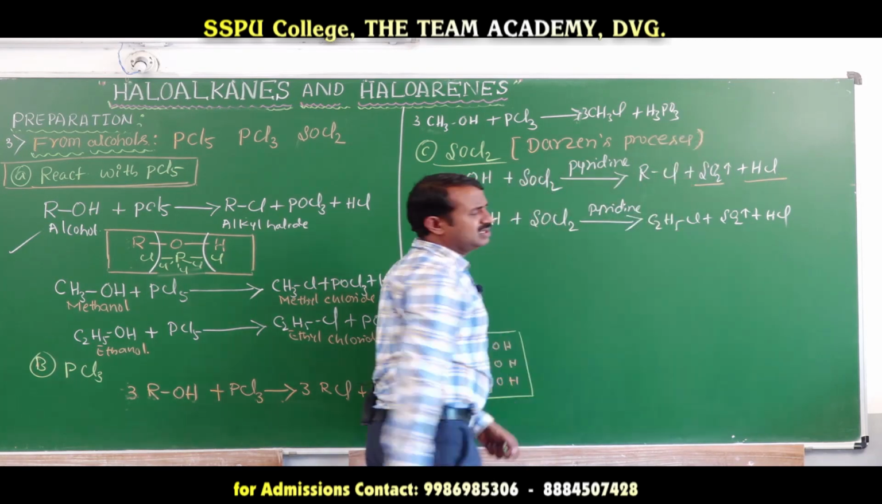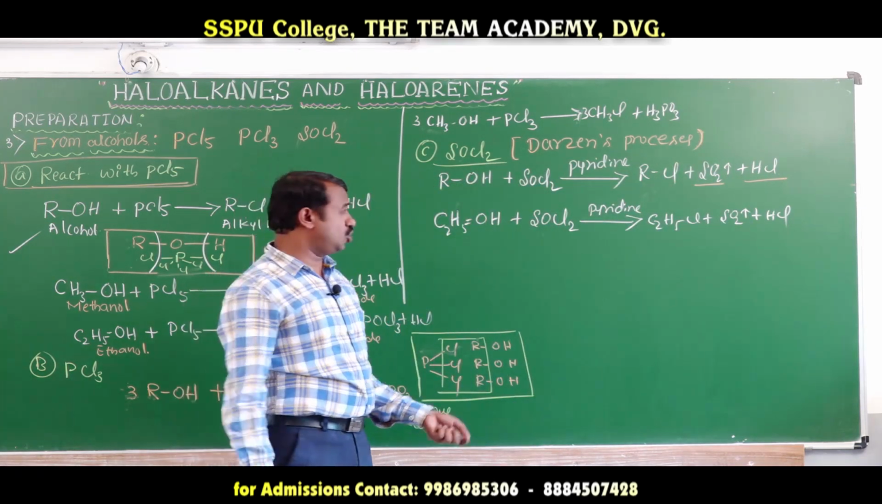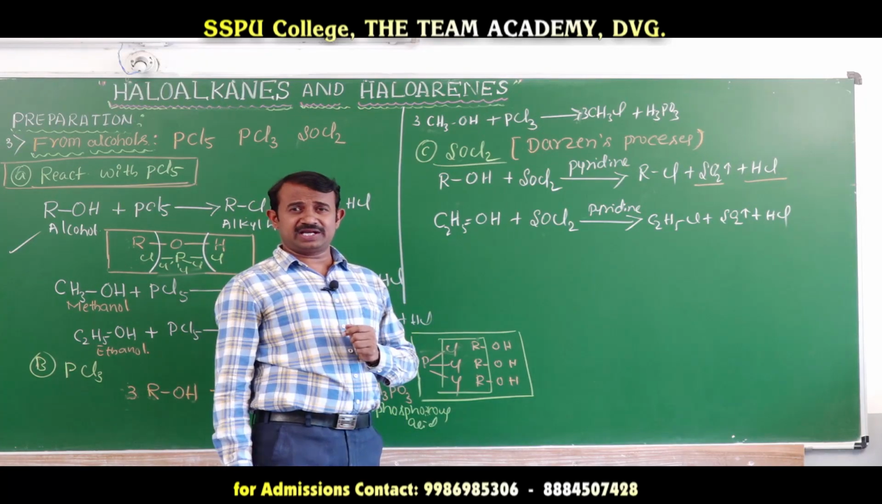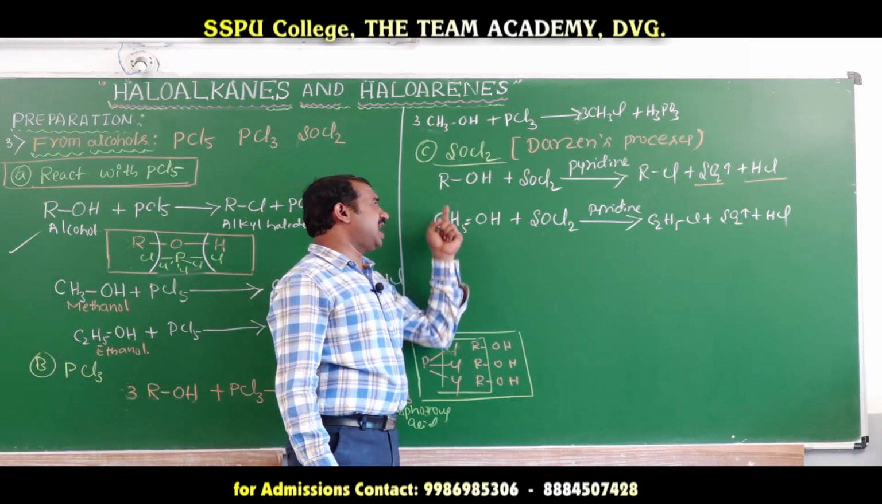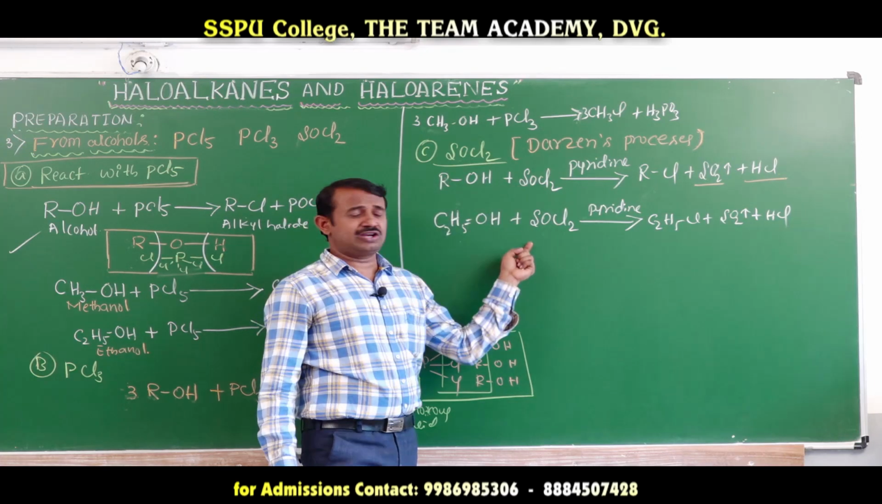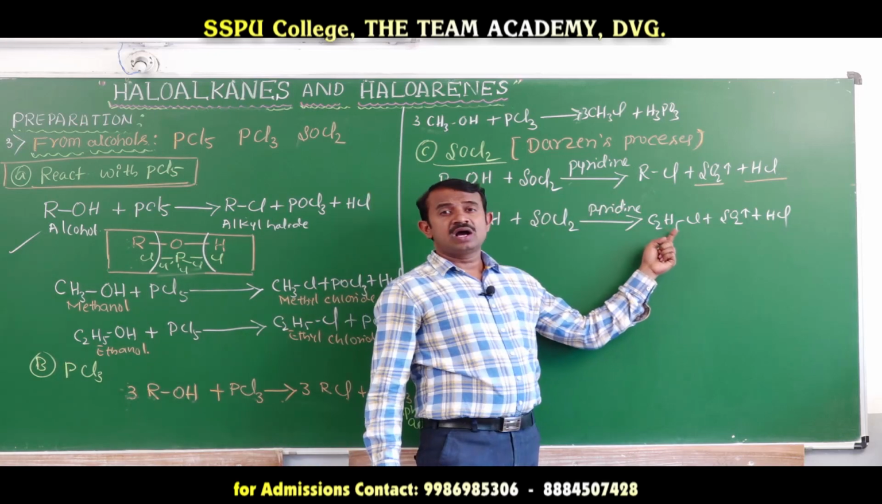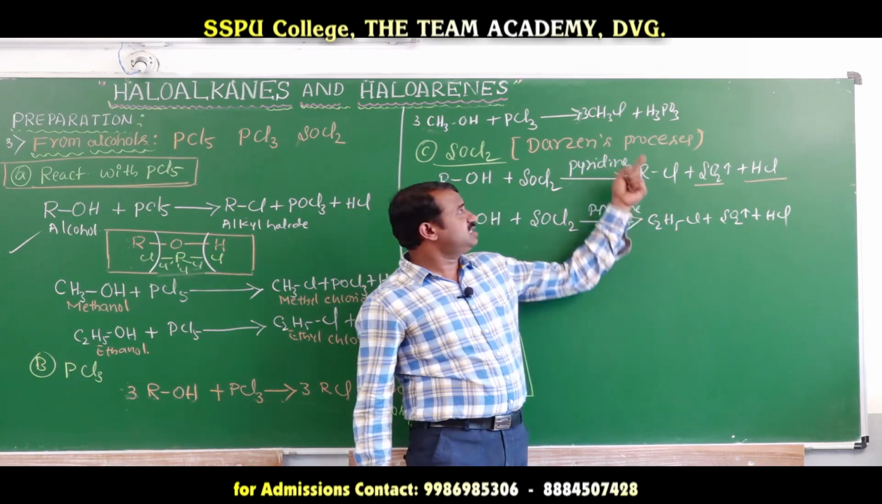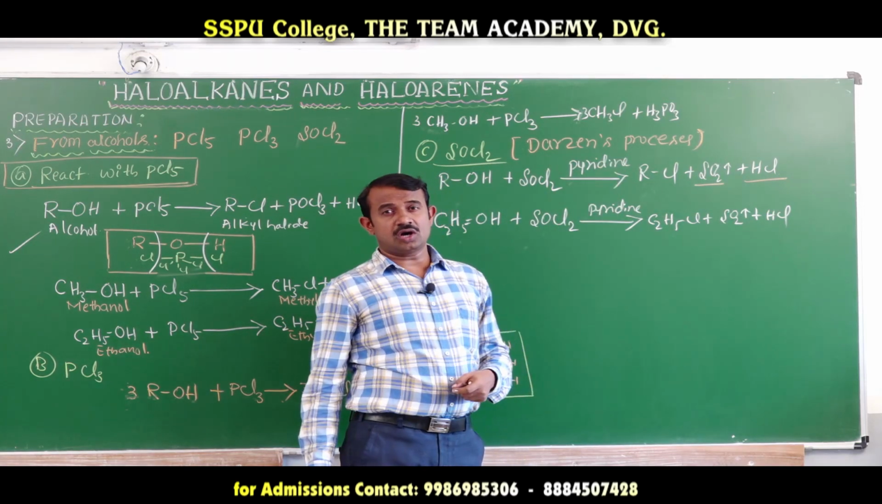You should remember this, it is important. They will also ask a 2-mark question: how to prepare alkyl halide by the Darzens process. When primary, secondary and tertiary alcohols react with thionyl chloride in the presence of pyridine, they form haloalkanes or alkyl halides. This reaction is called the Darzens process.